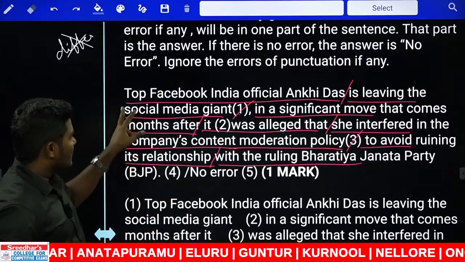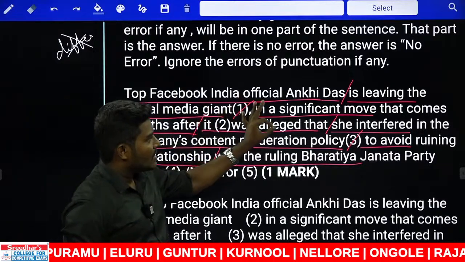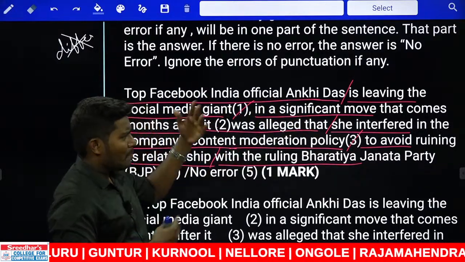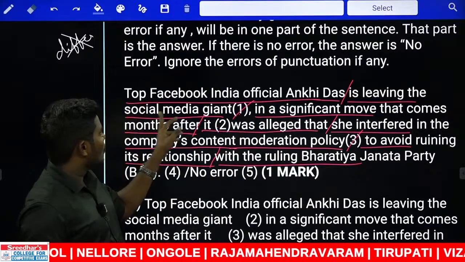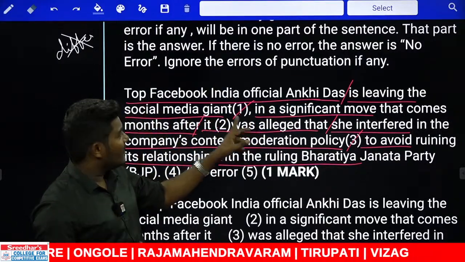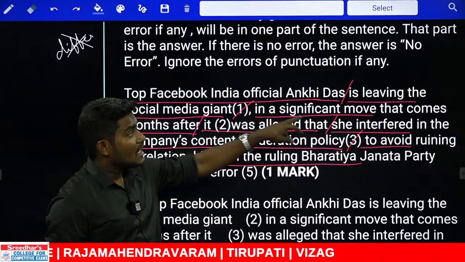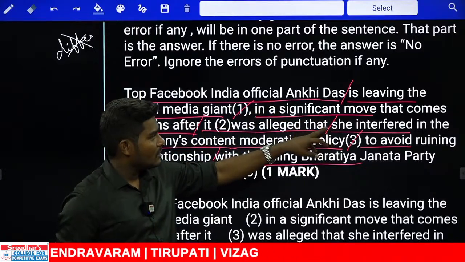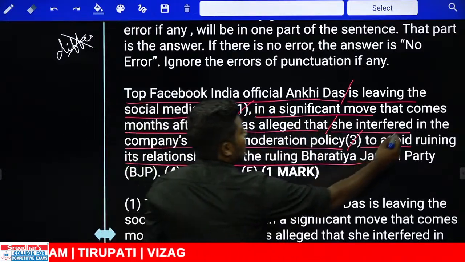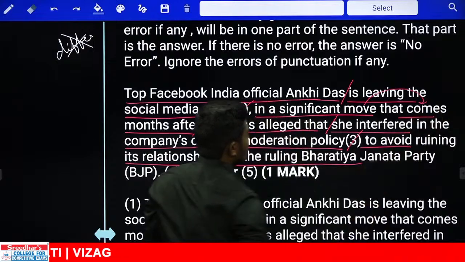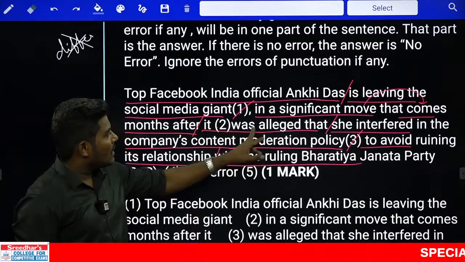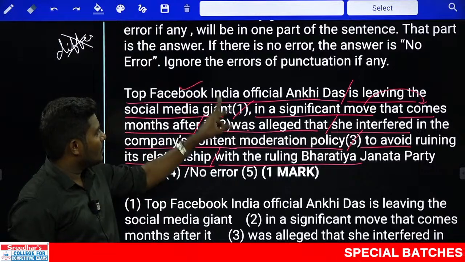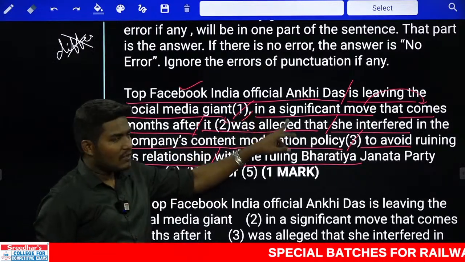Now look at the sentence. Top Facebook India official Ankhi Das, male or female, whatever, keep it aside. This person is leaving the social media giant. Which social media giant? The Facebook, in a significant move. There is a major move that comes. We are speaking about the move that comes when months after it was alleged. It was alleged. It is nothing but Facebook can be used with was followed by V3.